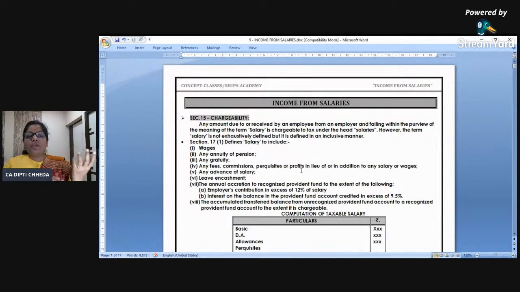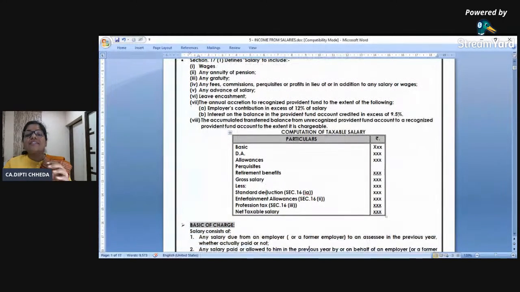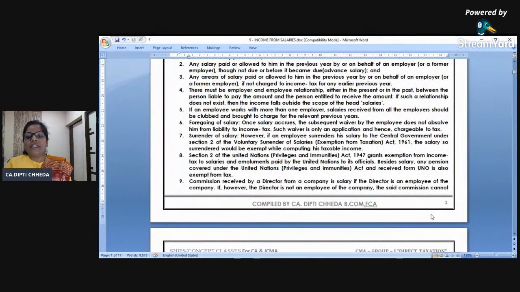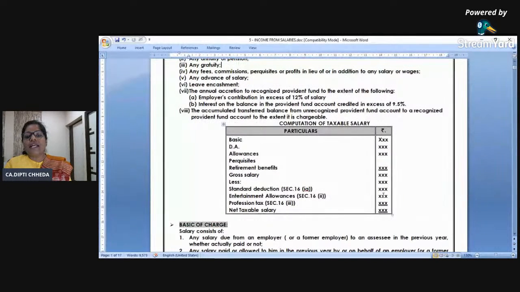Right? Then what all will come under salary? Wages, gratuity, fees, commission, bonus, allowances, perquisites, all. So now every head has its way of computation. How do you compute income from salary? Let us check this. Income from salary will be computed as basic salary, dearness allowance, all other allowances, perquisites, retirement benefit, and gross salary.